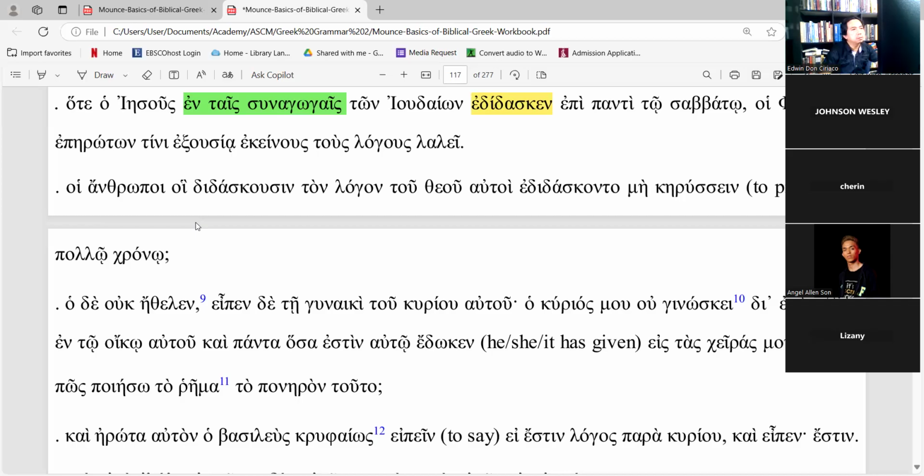Hoi anthropoi, the men, logon, the word. The men who are teaching the word of God, being taught not to preach in much time.